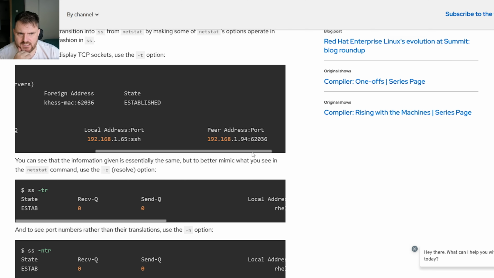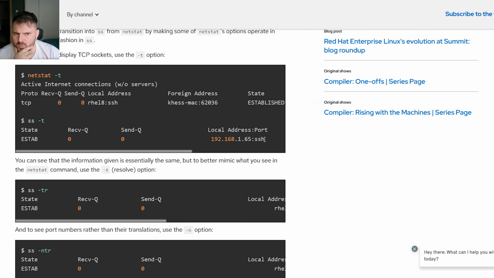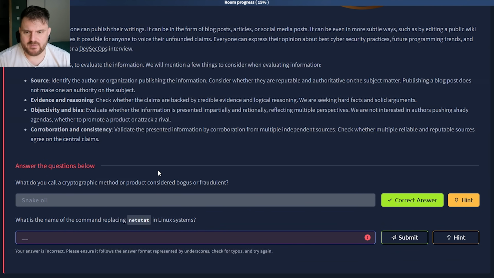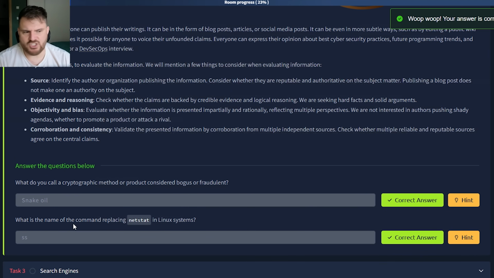You can see the connection with the SSH. ss is used to dump socket statistics. It allows showing information similar to netstat. It can display more TCP and state information than other tools. So the replacement is socket statistics.